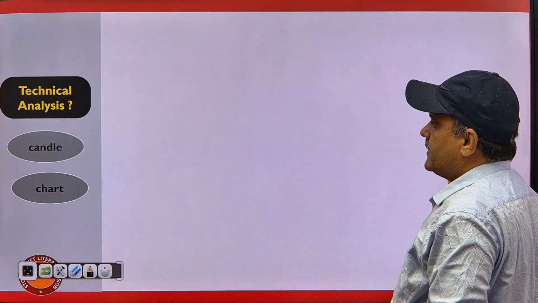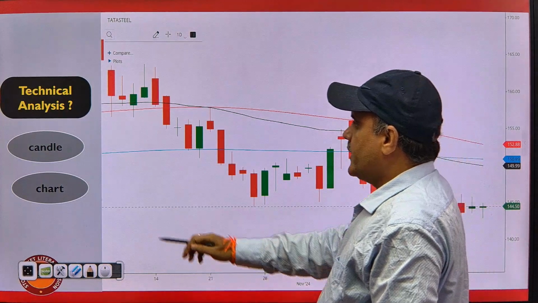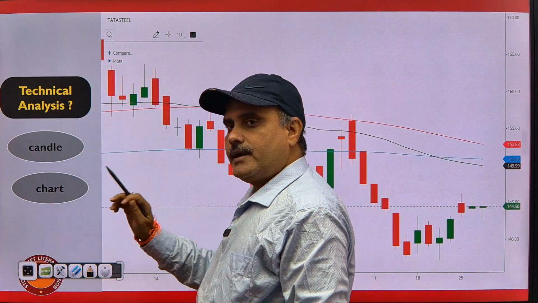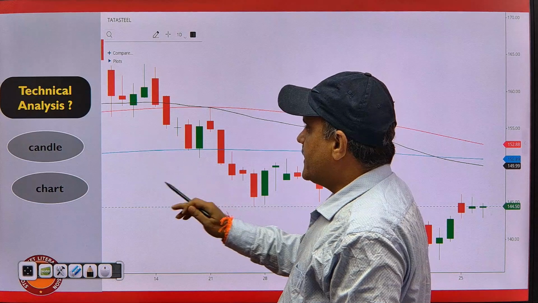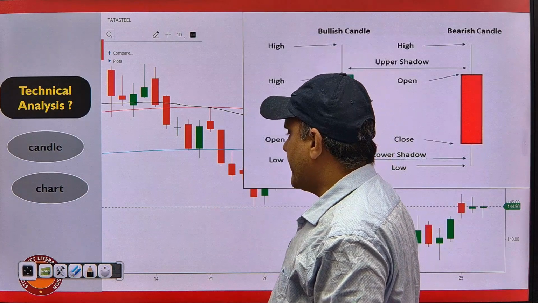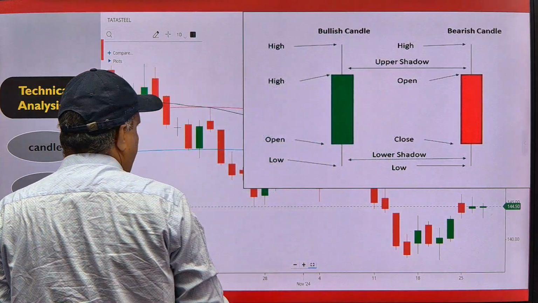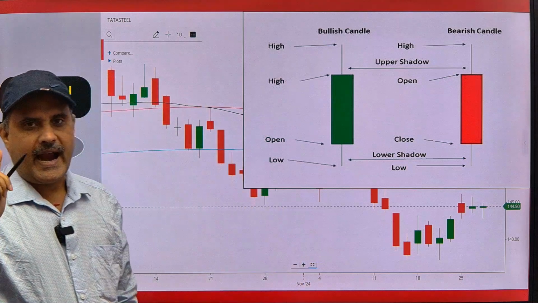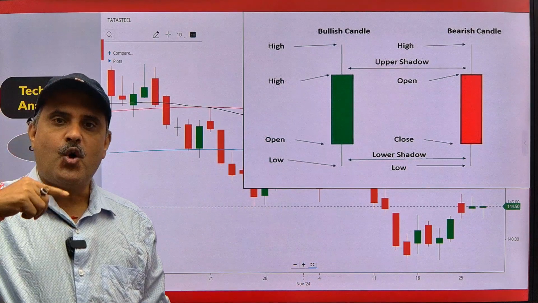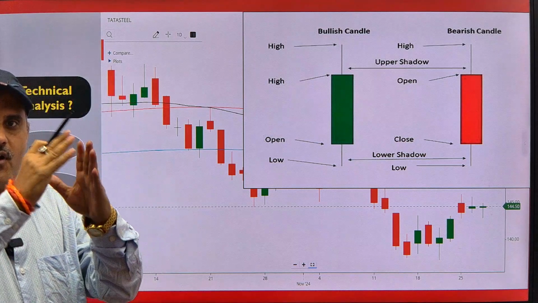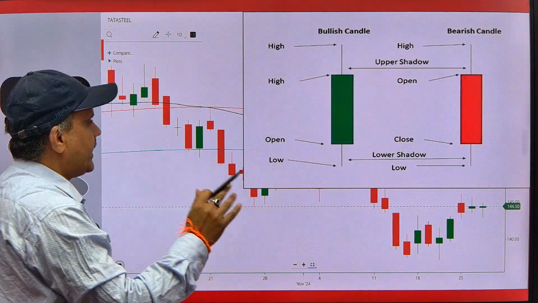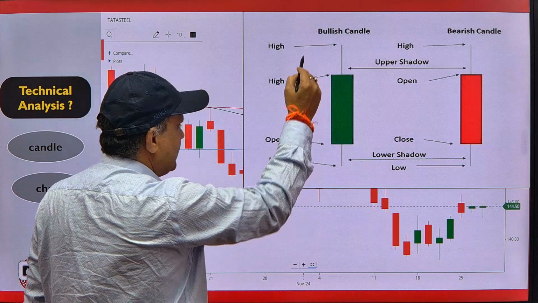In technical analysis, we should understand what a candle is and what a chart is. Let's understand the candle. In a candle, there are two things. Candle means price. The movement of price is formed in a candle, and we can understand the price in this format.